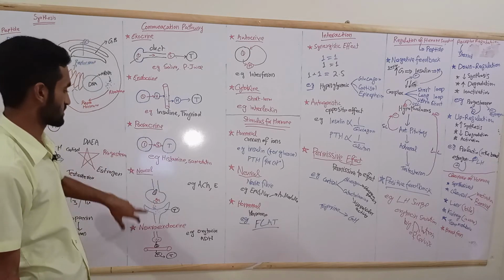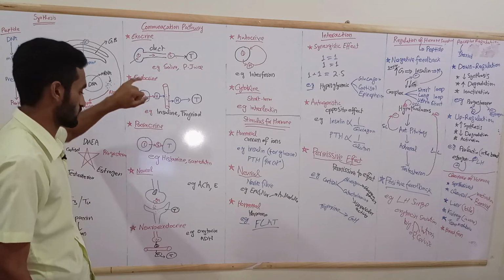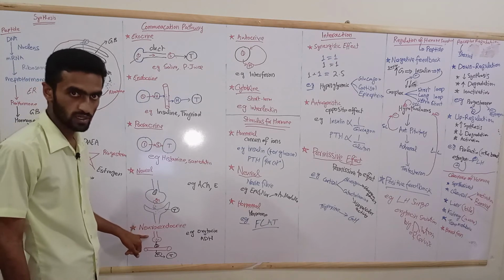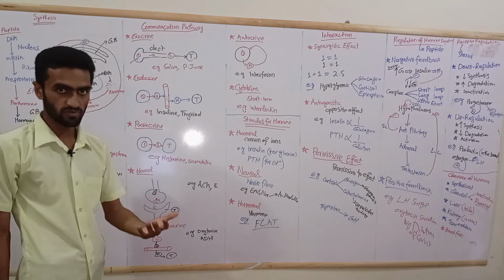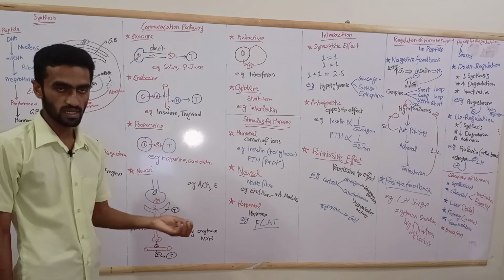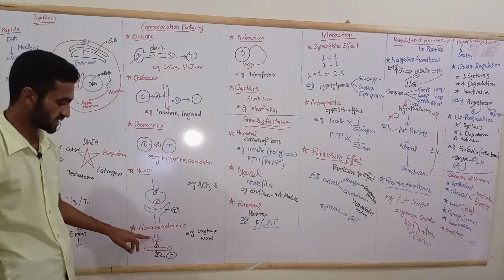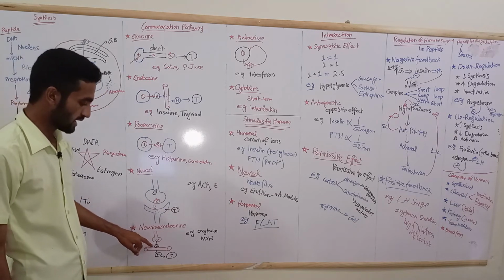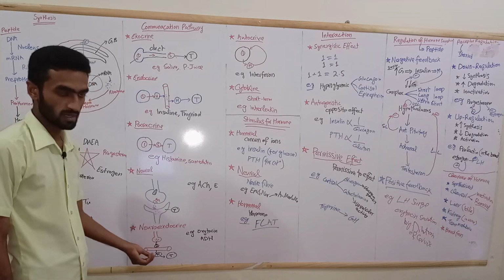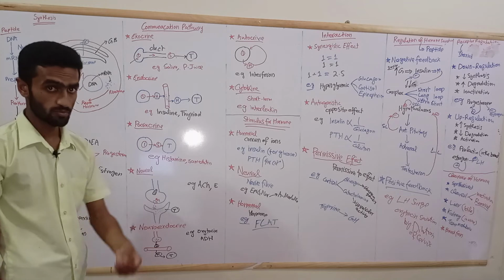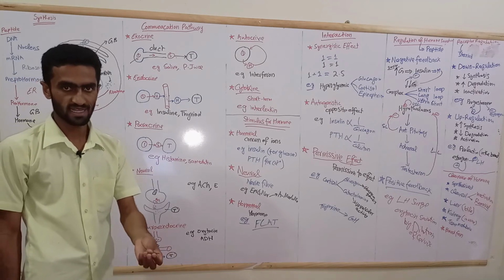The other one is a combination of neural as well as endocrine. What does this mean? The secretion comes from a neuron, but the transport is similar to endocrine. For example, the hormones come out of this neuron, move through the blood, reach their target and act there. The posterior pituitary hormones do that function.